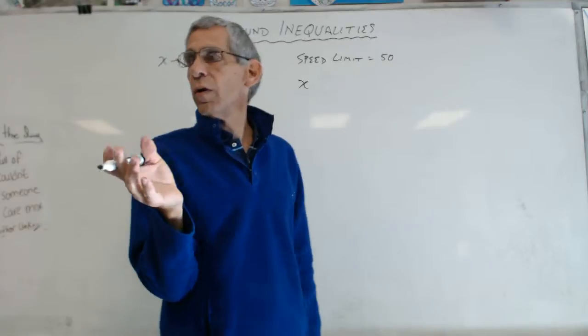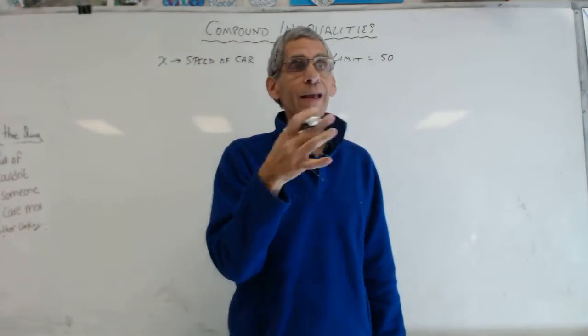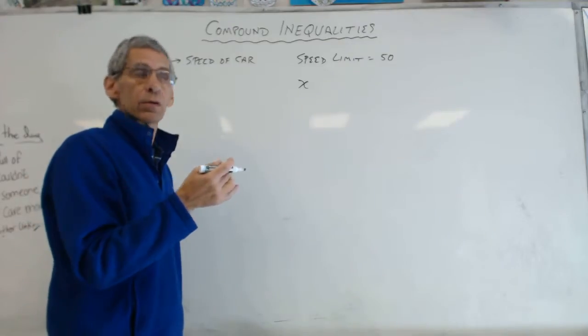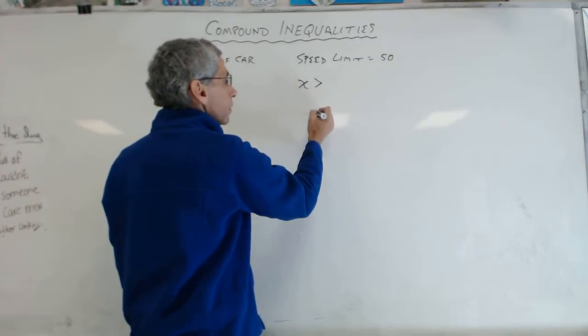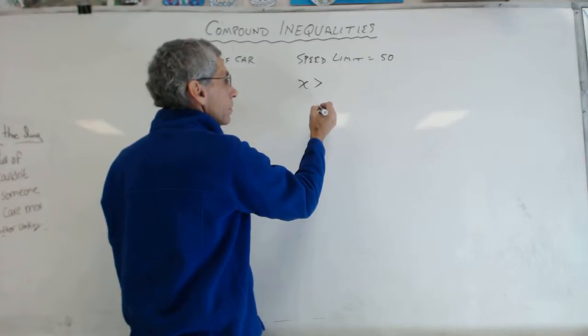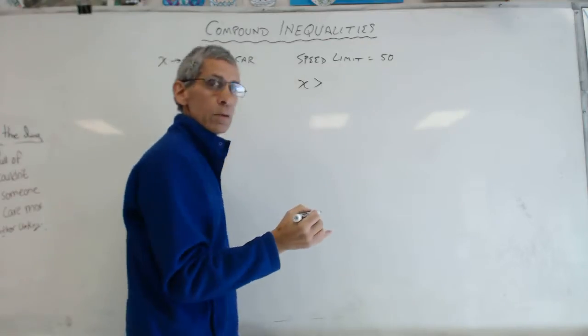I don't want to know what it cannot be. I want to know what it can be. Okay, what's x using an inequality? Okay, well, x is greater than plus 5. Wait, couldn't you just do x is less than or equal to 50?